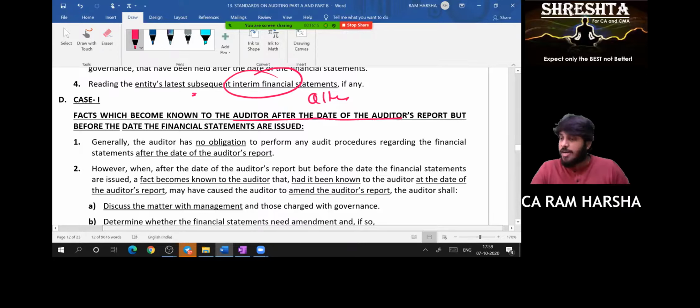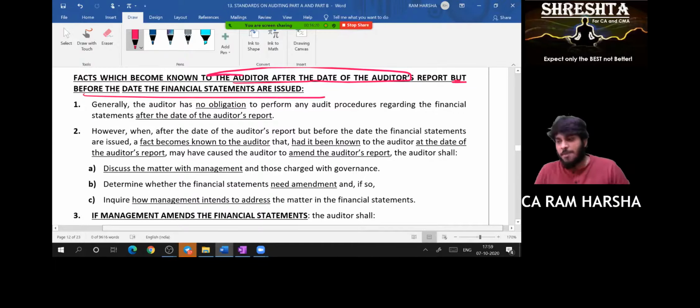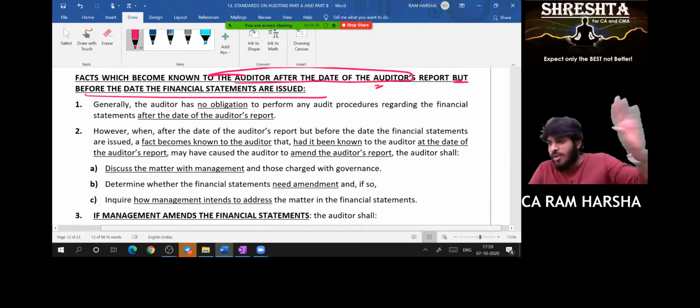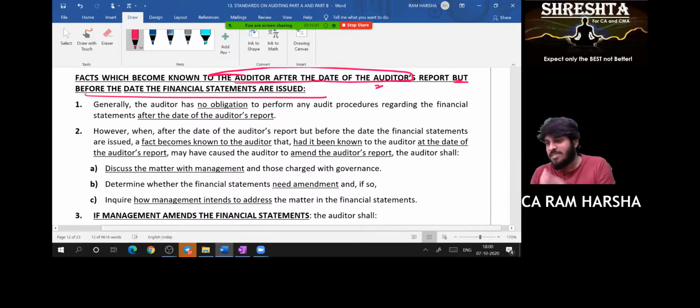Now, case one. You came to know after the date of the audit report, but before the financials are issued to the public. Generally, tell me, Rupesh, once you give the audit report, do you have any obligation to do any other audit? Generally, once you give the audit report, do you have any duty? Audit is over, no, Rupesh? Once you give the audit report, will you have any other duty? No, sir. The auditor has no obligation to perform audit procedures after the date of the auditor's report, correct?